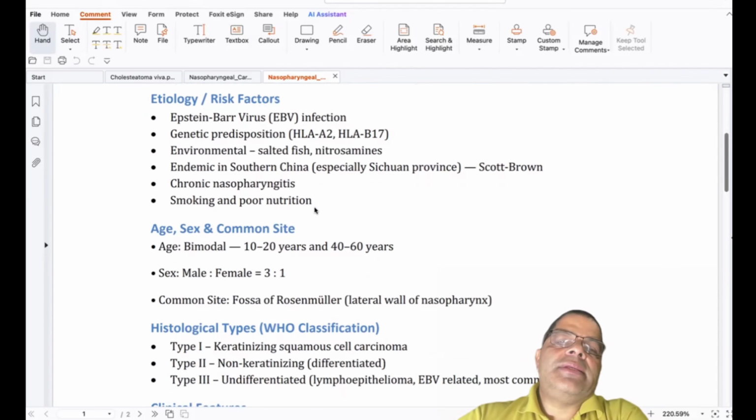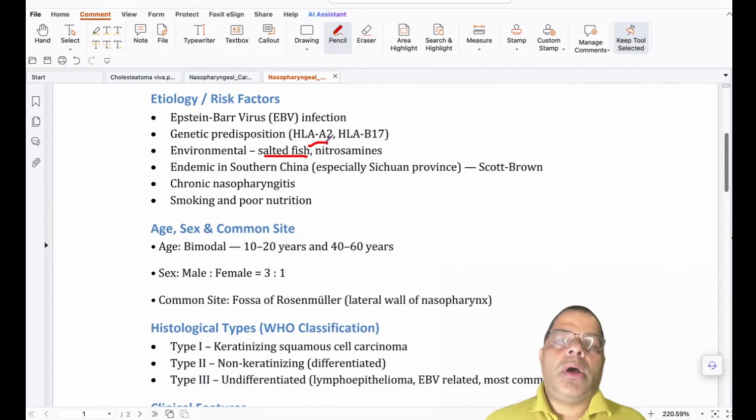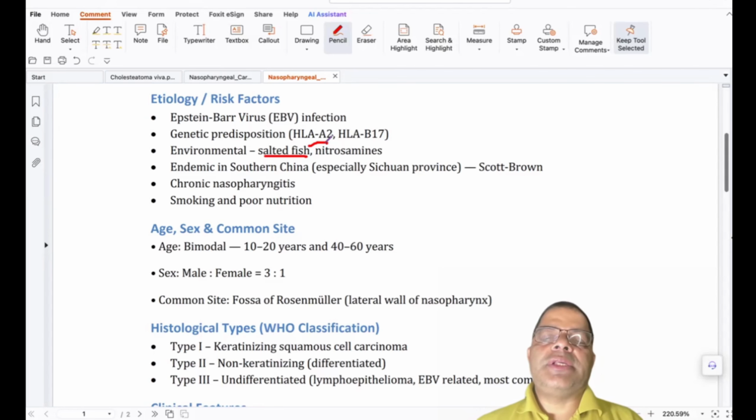In southern China, most of the people take salted fish. This salted fish contains nitrosamine, that can cause cancer. It is endemic in southern China, described in the Sichuan province.